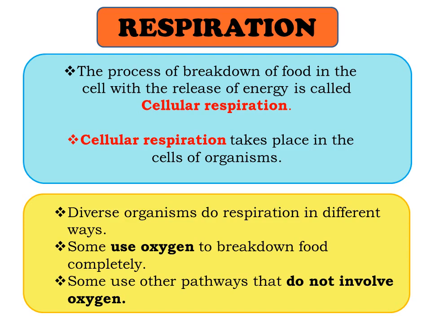There are mainly two types of respiration: one is aerobic and the other is anaerobic. Aerobic respiration takes place in the presence of oxygen, and anaerobic respiration happens in the cells in the absence of oxygen. How respiration takes place in such organisms, I will discuss in more detail in the next slide.